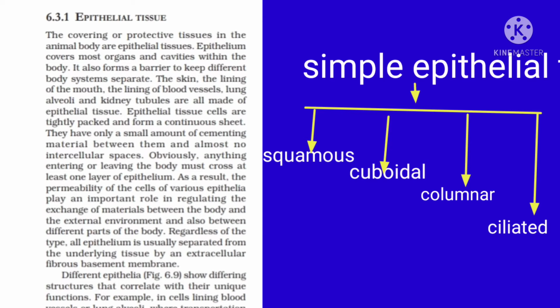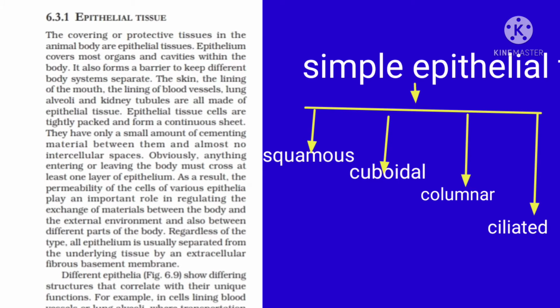You know that our body's skin, which is epithelial tissue, eliminates waste materials, that is water and excess salt present in our body, through this semi-permeable layer, the epithelial tissue called skin. Simple epithelial tissues are of squamous, cuboidal, columnar, and ciliated types.